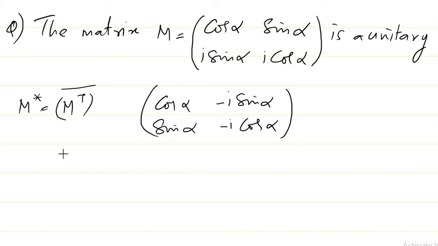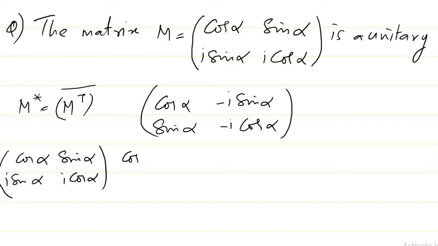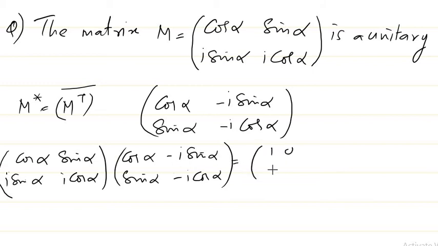So the property is that M into M star will be equal to I. So M is here cos alpha, sin alpha, i sin alpha, i cos alpha. If I multiply with M star, I must get equal to I. That is my property. So I'm just multiplying it and equating to I, the identity matrix.